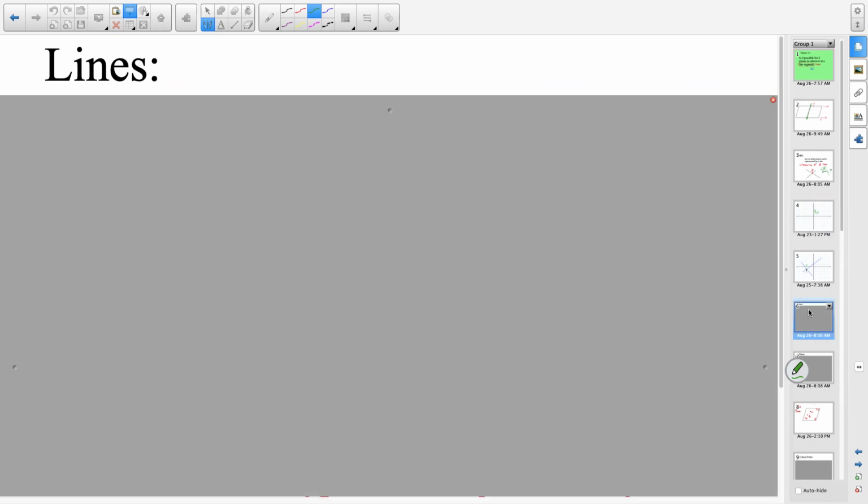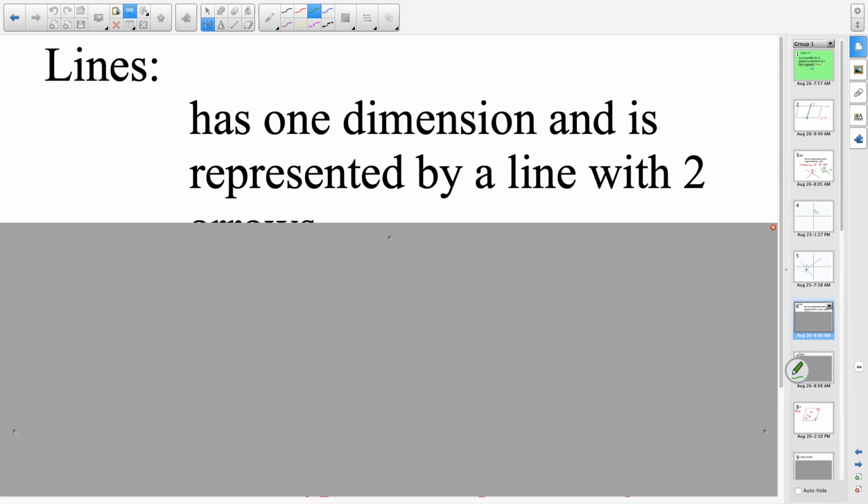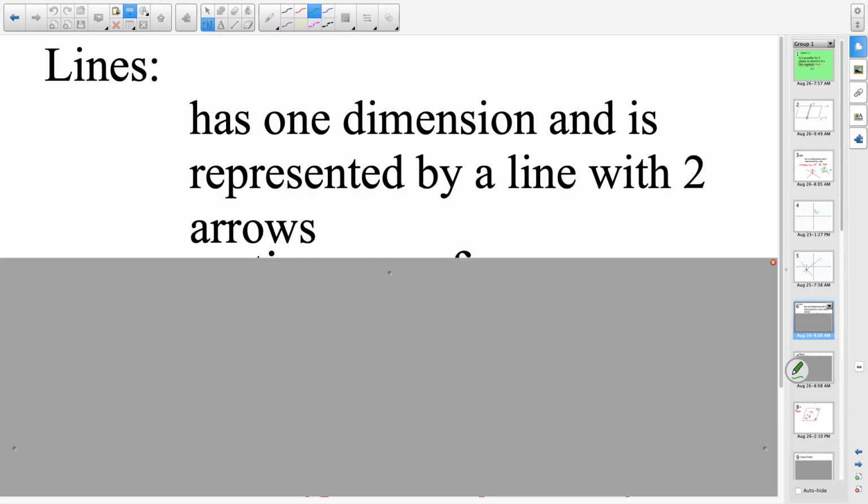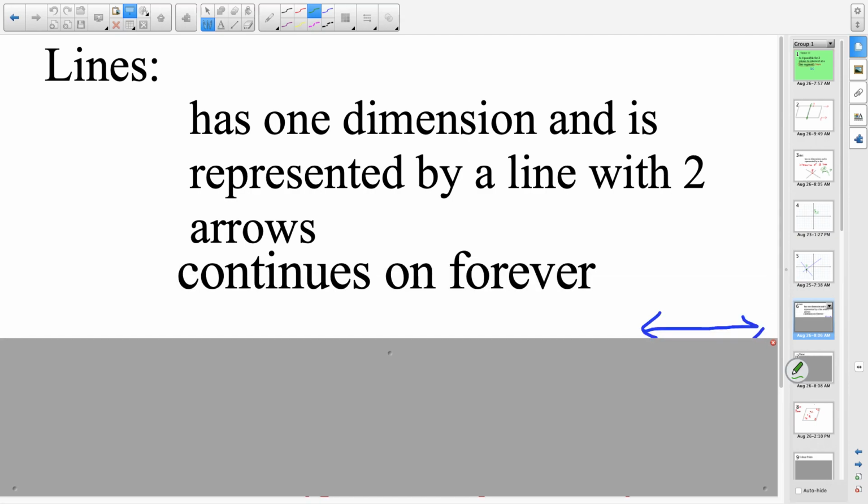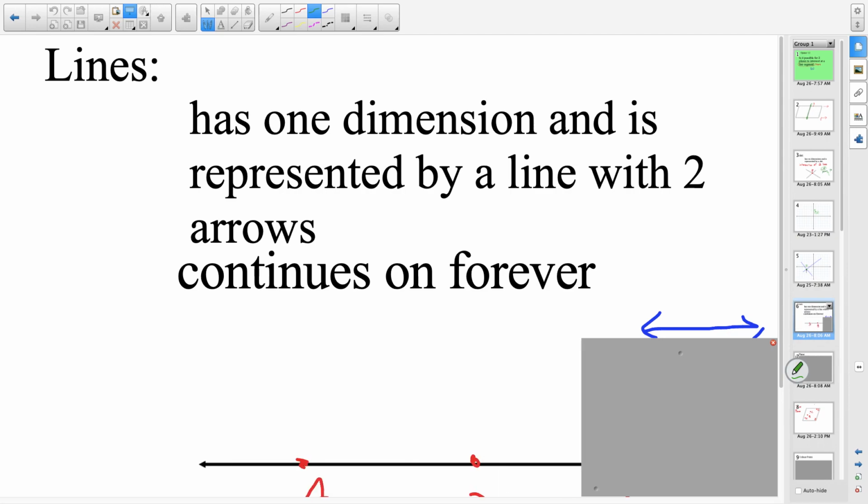As for your next idea, it is the idea of a line. A line has one dimension, and it is represented by a line that has two arrows, one on each side. Those arrows signify that it continues forever. So when we're looking at a line, we are looking at something that looks like this.